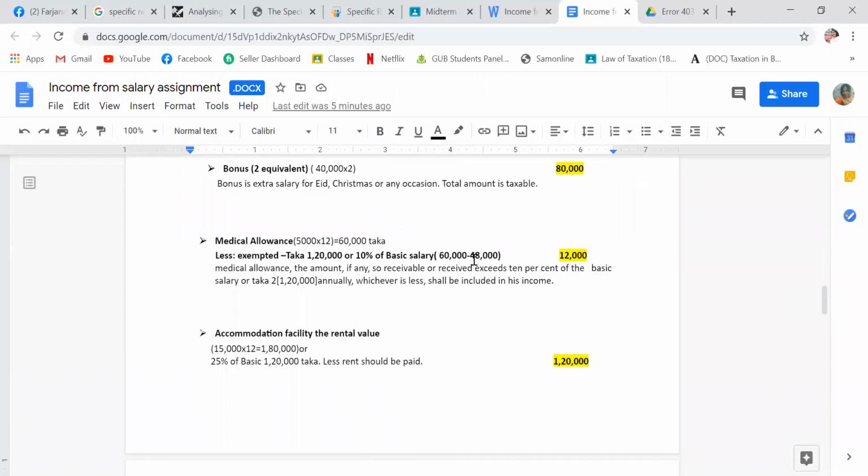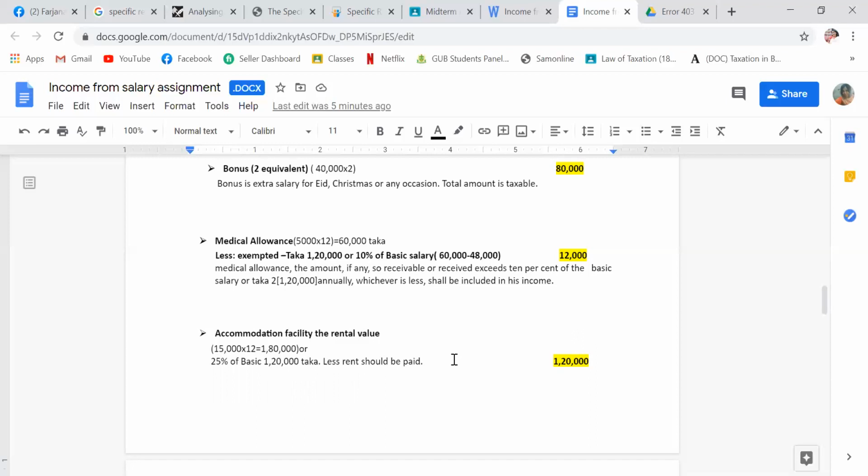So 60,000 minus 48,000 is 12,000. So the amount received in excess of 10% of the basic salary or 1,20,000 annually, whichever is less, shall be included in the income.